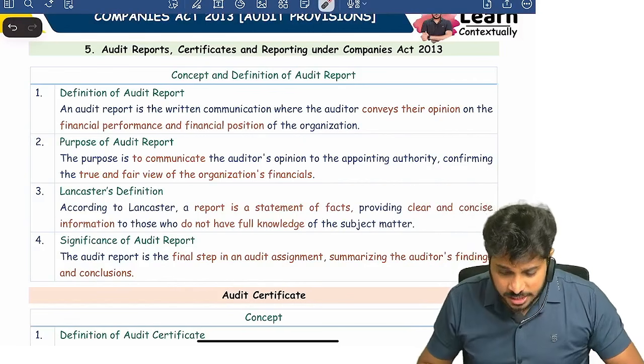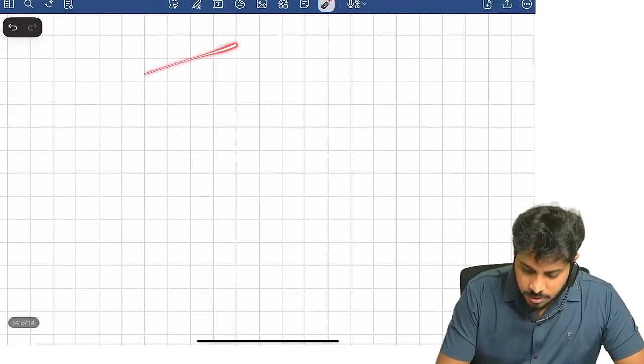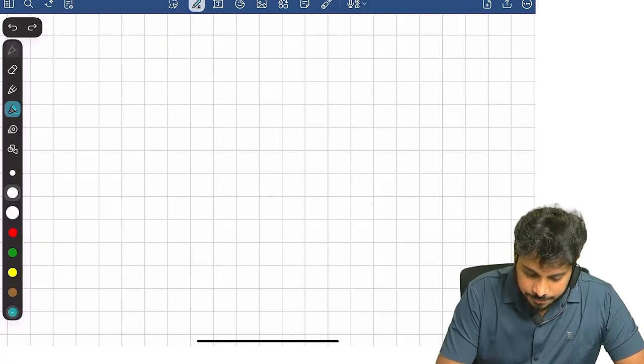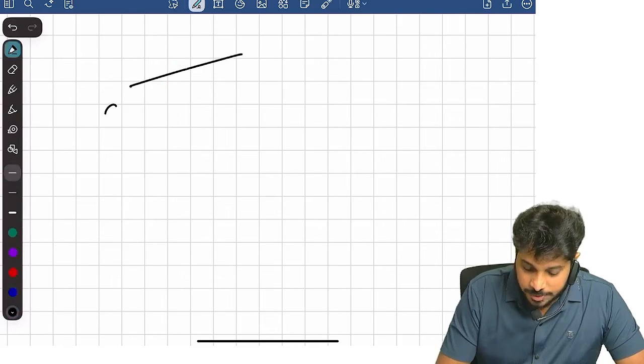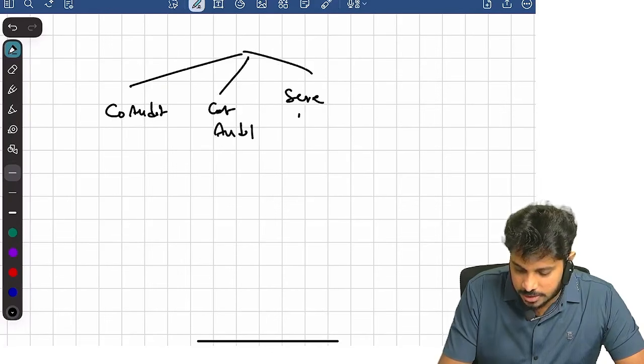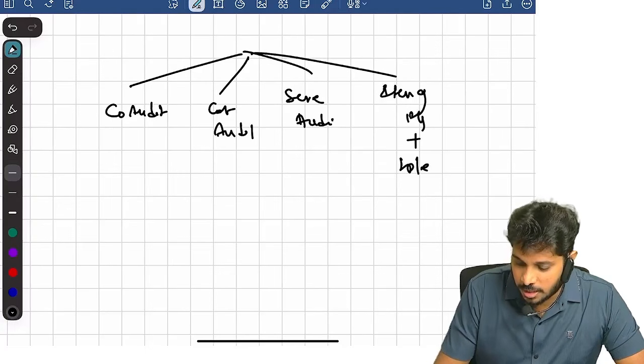Now let's continue the discussion. Remember, in this chapter, the first topic deals with company audit, the second topic deals with cost audit, the third topic deals with secretarial audit, and the fourth topic deals with items of financial statements plus audit of some special transactions.